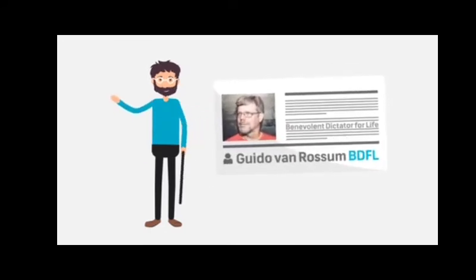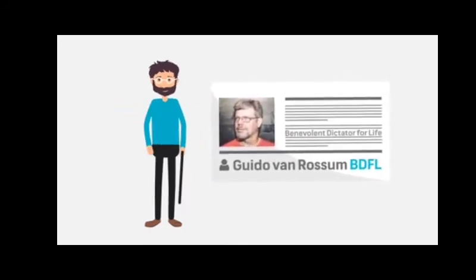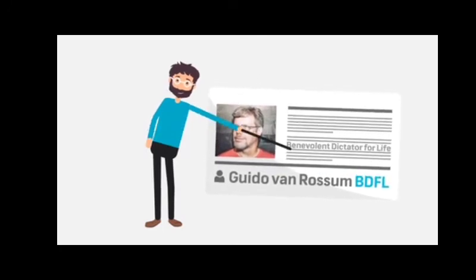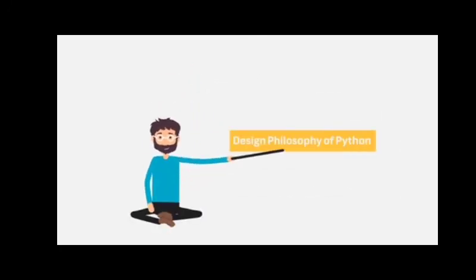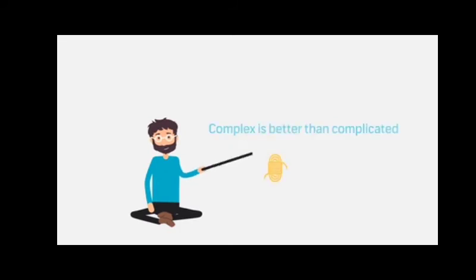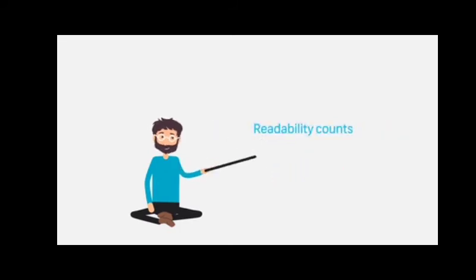However, Guido van Rossum is the principal author. The Python community has affectionately given him the title of Benevolent Dictator for Life, or BDFL. The design philosophy of Python is summarized in a collection of 20 principles, some of which are: beautiful is better than ugly, explicit is better than implicit, simple is better than complex, complex is better than complicated, and readability counts.